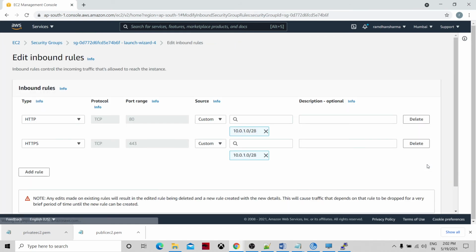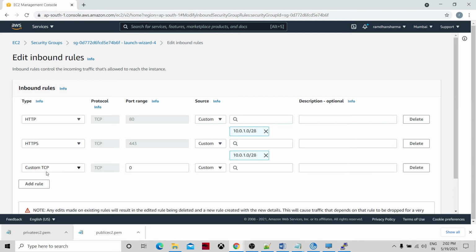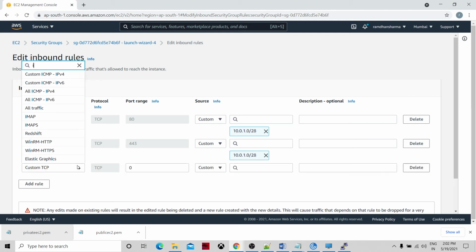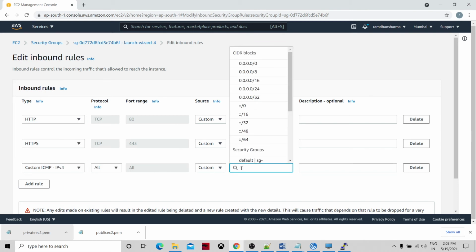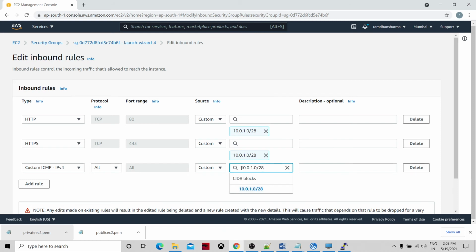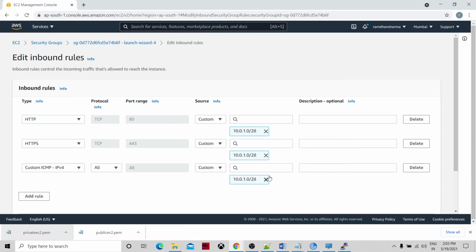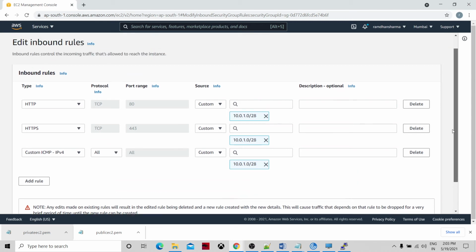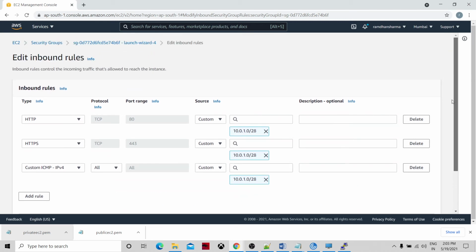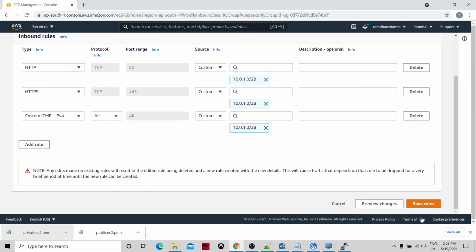I think ICMP has to be enabled for the same public subnet, ICMP IPv4, for all the traffic, custom, and the address is the same, right? The same public subnet address is there, 10.0.1.0. This rule needs to be set, actually, edit one rule. Okay, so I'm saving this.